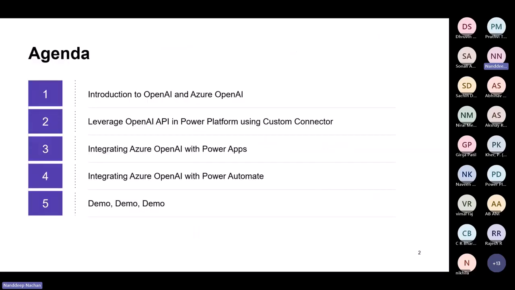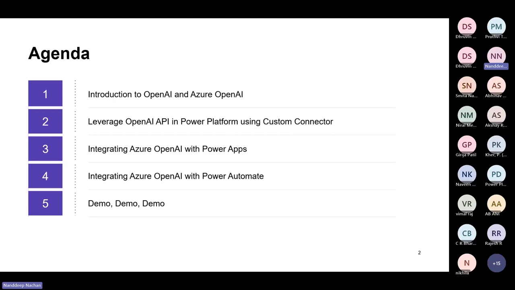All right. So with that, this is the agenda that we are going to cover over the hour. We will touch base upon the concept of OpenAI as well as Azure OpenAI. I know most of you are well versed with these concepts, but we just want to go from the ground up and quickly touch base on them.